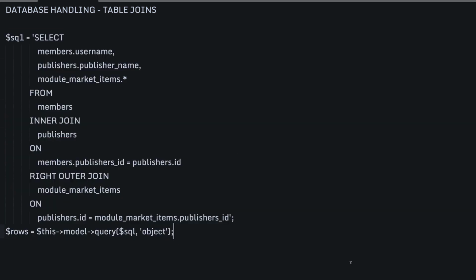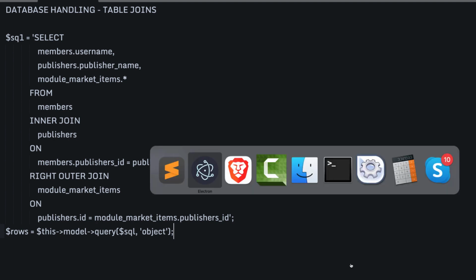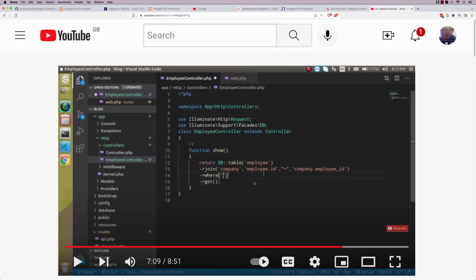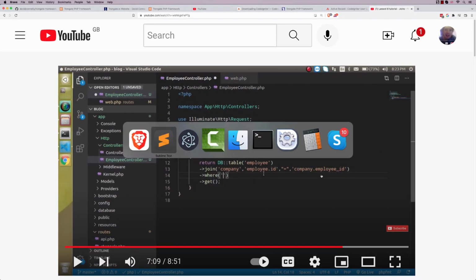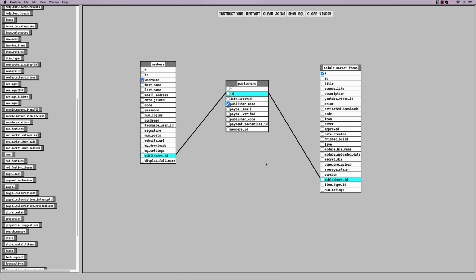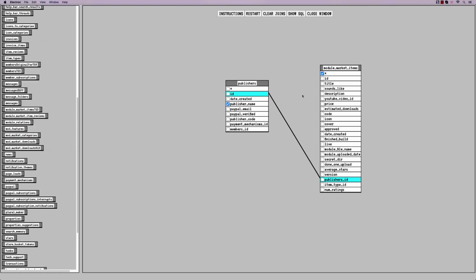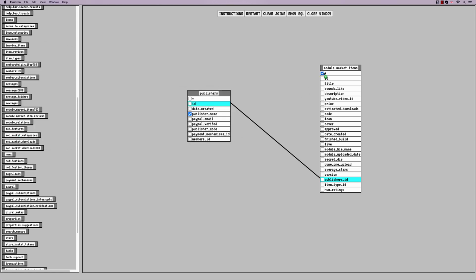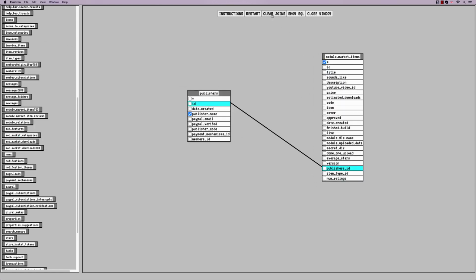As you can see, this is a dramatically different approach to doing those complex table joins. Whereas all of the other frameworks will have you faffing about with their PHP classes, Trongate has you actually drawing the joins. If you make a mistake, that's fine. You can just take this, drop it over here, rearrange things, do whatever makes you feel good.